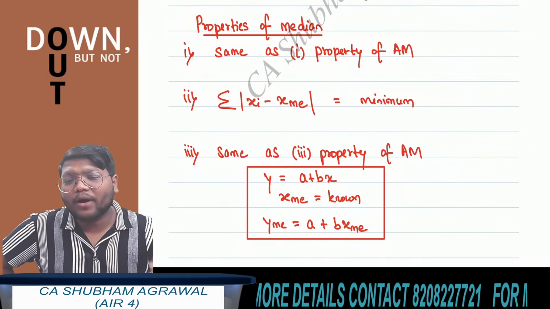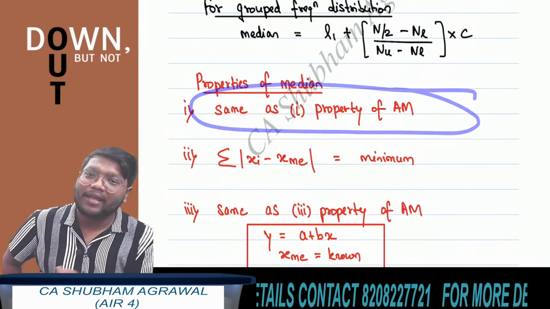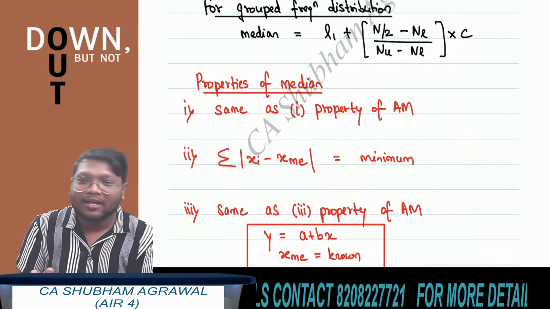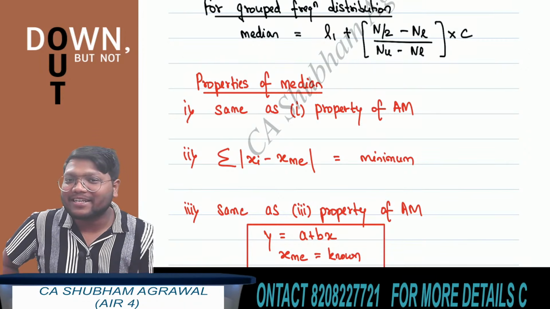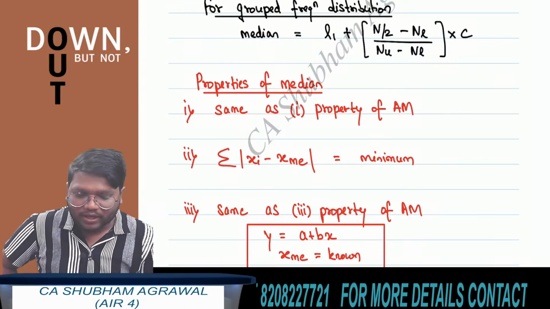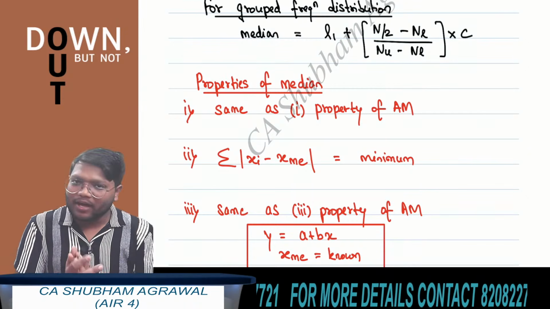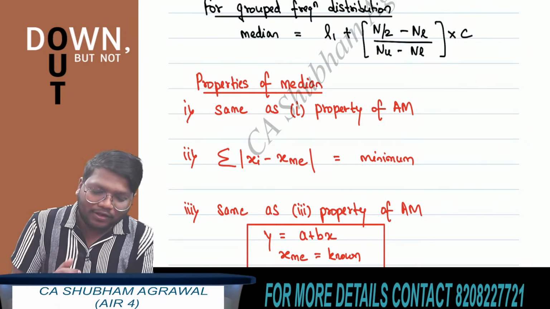The first property of median is the same as the first property of arithmetic mean. It means that if all the observations present in the data set have the same value, then the median is equal to the value of the individual observation. Give me the answer for this question.